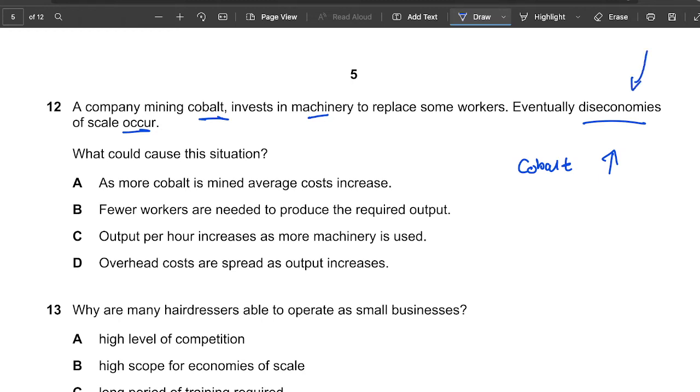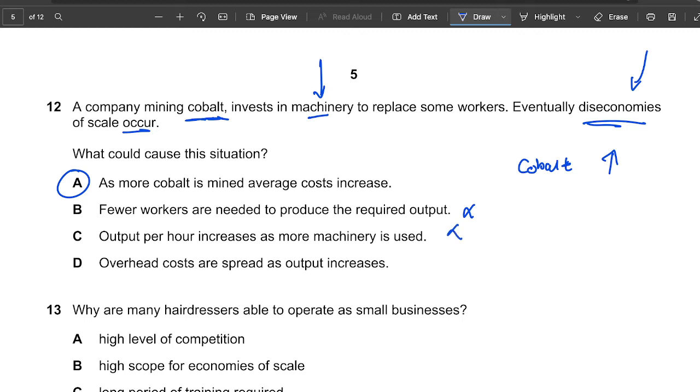Okay, because maybe not that many people are buying this cobalt according to how much they're producing, so that would be an average cost. But let's look at the other ones. Fewer workers are needed to produce the required output. That is wrong, because remember, the machinery will make it faster, so that's wrong. Output per hour increases as more machinery is used, but that does not cause diseconomies of scale.